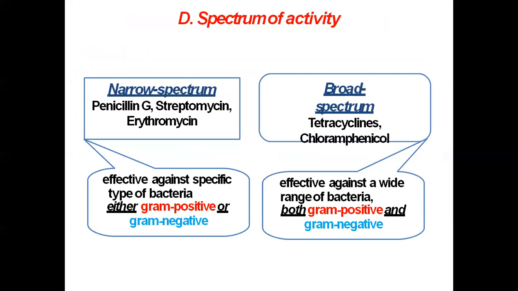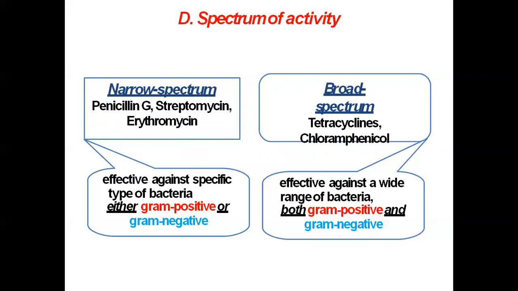Then another classification is based on spectrum of activity. Now, regarding spectrum of activity, they are called either narrow spectrum antibiotics or broad spectrum antibiotics. Narrow spectrum antibiotic means the spectrum is a limited one. For example, some drugs act mainly against either gram-positive organisms or gram-negative organisms.